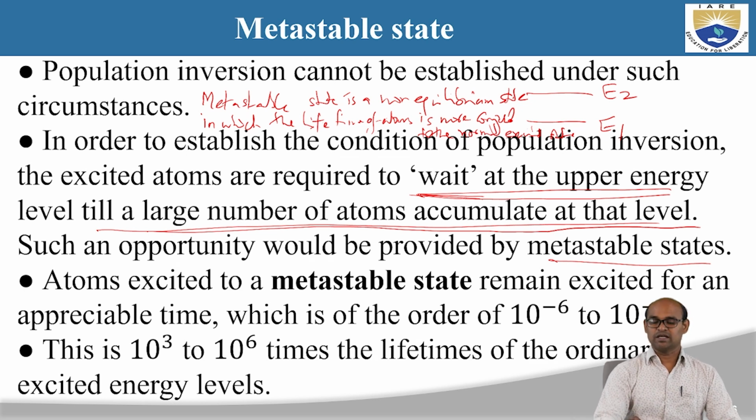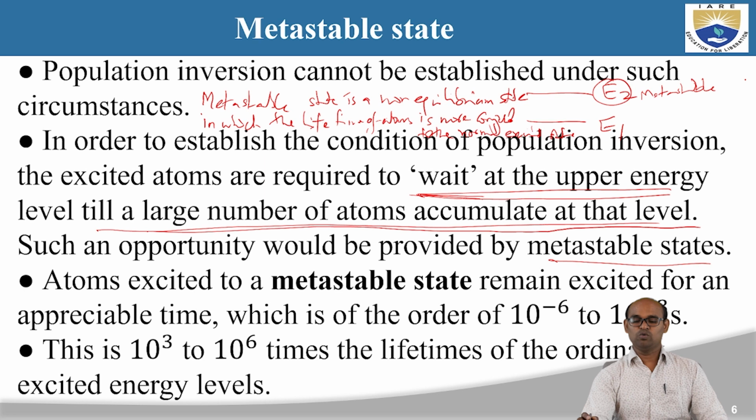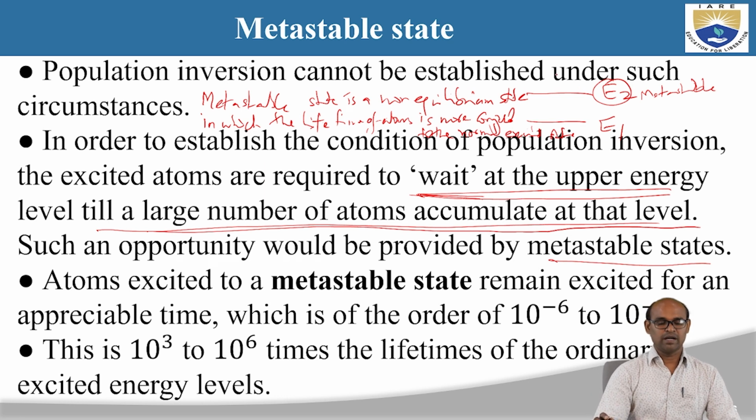This is a special state. It is not a normal excited state. So we are saying that in the metastable state, the lifetime is more. Now E2 is a metastable state. We will discuss how we create this. But E2 is now a metastable state, and hence the atom should wait at the upper energy level E2 for a longer time until there is accumulation of more atoms in the metastable state.